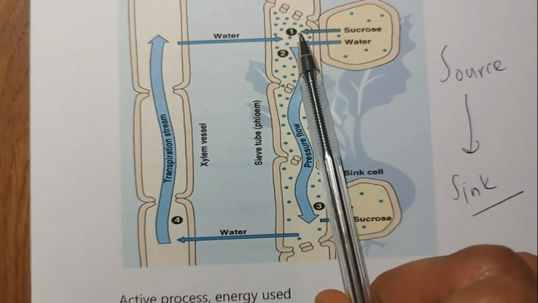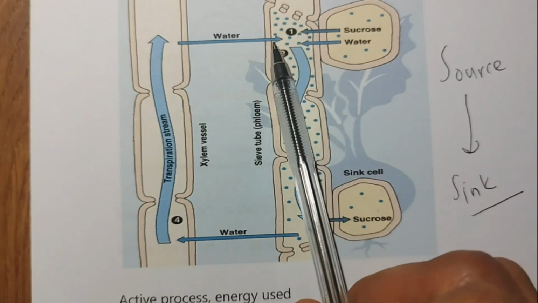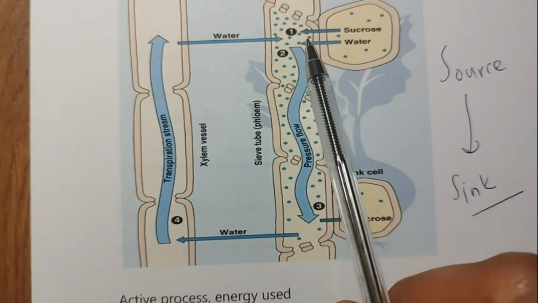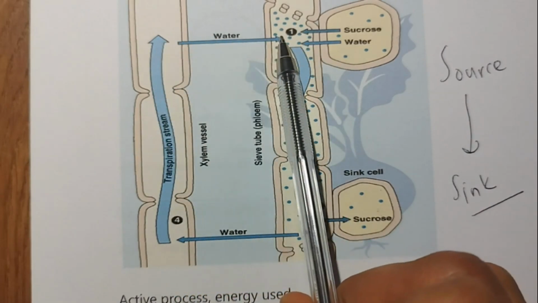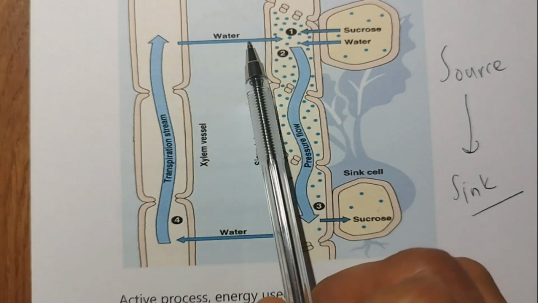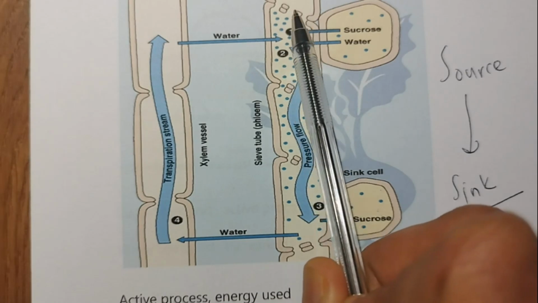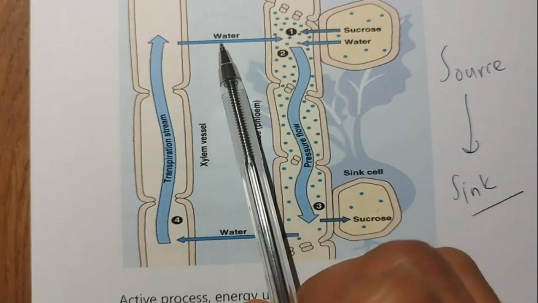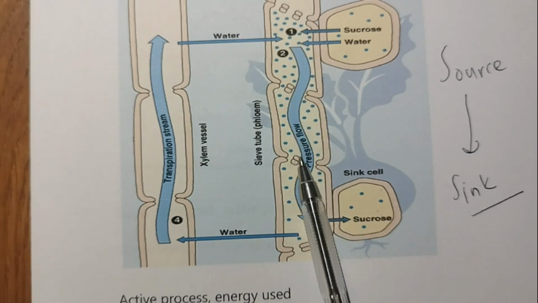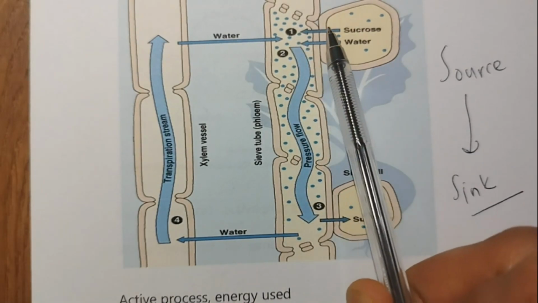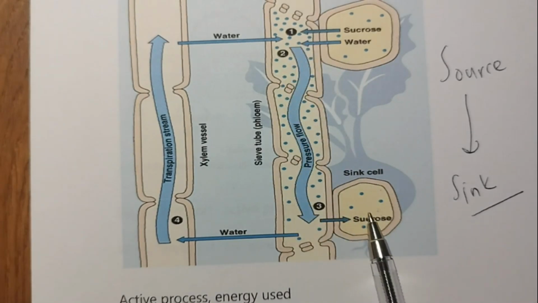So sucrose comes out. Because sucrose comes here, the osmotic pressure here increases. So the water from the surrounding xylem tissue is sucked here by osmosis. Now the pressure here increases because there is excess water. So that pressure pushes the whole fluid towards the sink cells.